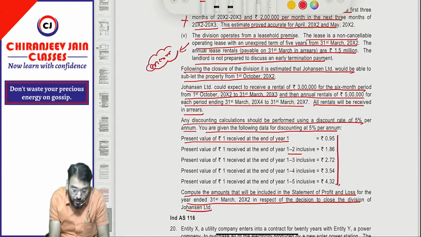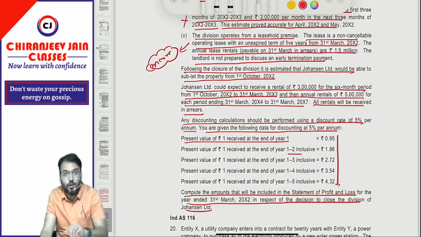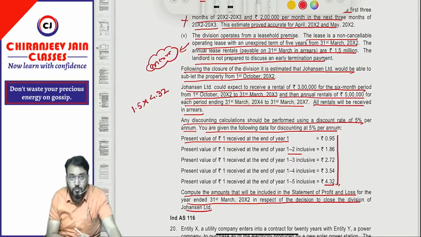Why does it become an onerous contract? Because the expected benefit will be less than the expected cost of fulfilling the contract. Therefore it becomes an onerous contract. In this case, first we'll find out 1.5 million into 4.32. This will be the total present value of lease payment.